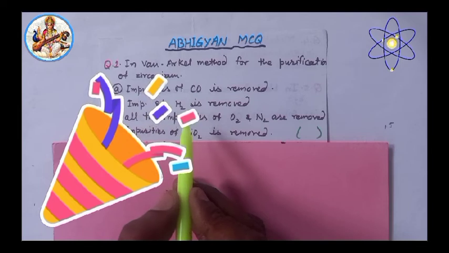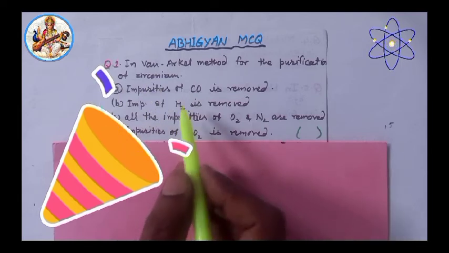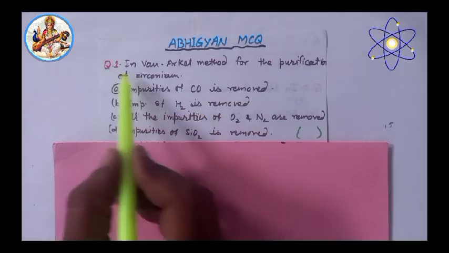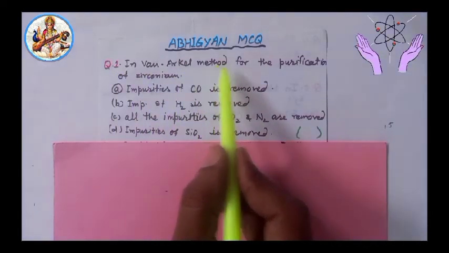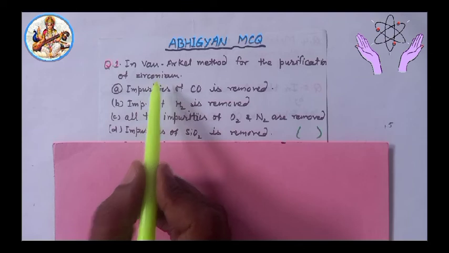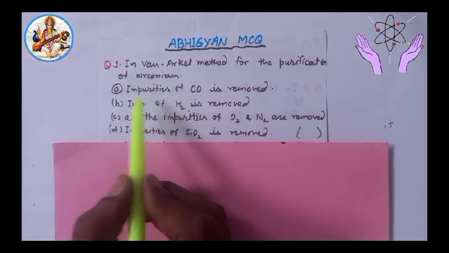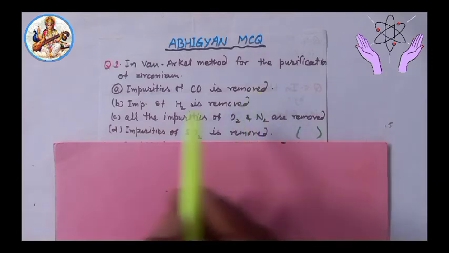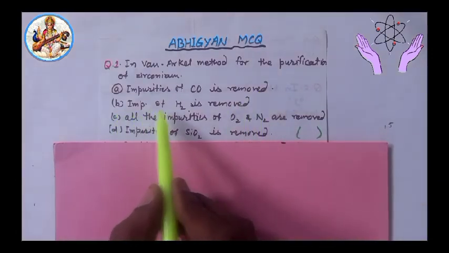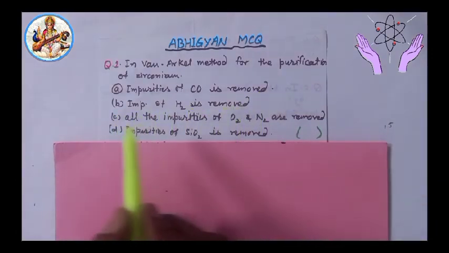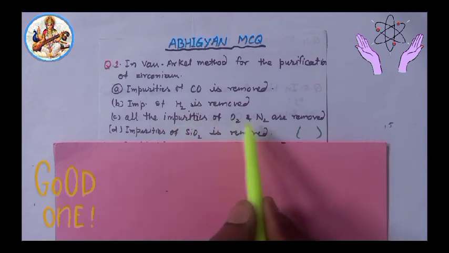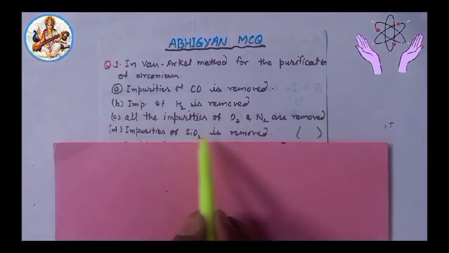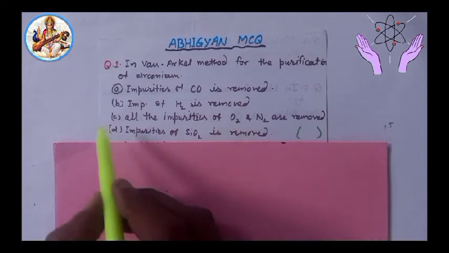Welcome back. Now we take some important MCQs. Welcome again to the Abhigyan MCQs set. Question first: in the Van Arkel method for the purification of zirconium, option A, impurities of carbon monoxide are removed; B, impurities of hydrogen are removed; C, all the impurities of oxygen and nitrogen are removed; D, impurities of silica are removed.